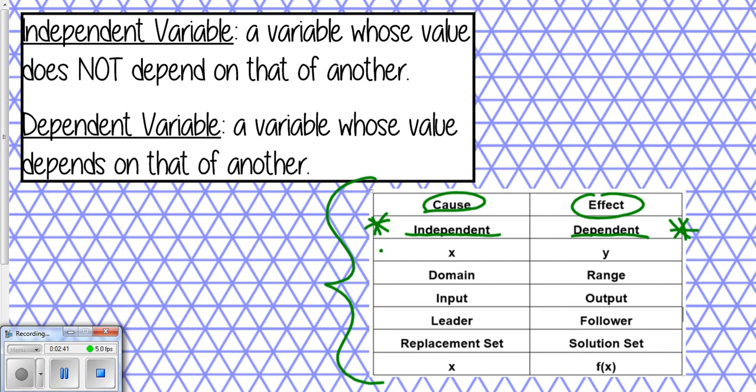For example, X and Y. You can't interchange those. X is almost always going to be independent, and dependent is almost always going to be Y, okay? You'll notice up here on my wall, I already put little dependent and independent signs on my Y and my X up there. Okay, we'll talk about that another day. Domain and range. You have no clue what those mean right now. That's okay. Just put them on there. Input, output, leader, follower, replacement set, solution set, X, and then F parentheses X. This is actually pronounced F of X right here, okay? So go ahead and jot down that table. Just know that everything on the left side means the same thing, everything on the right side means the same thing.